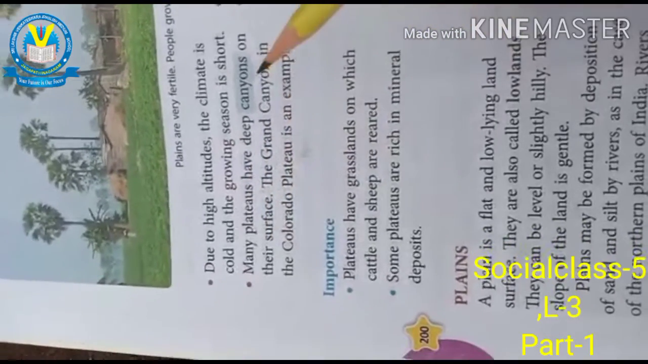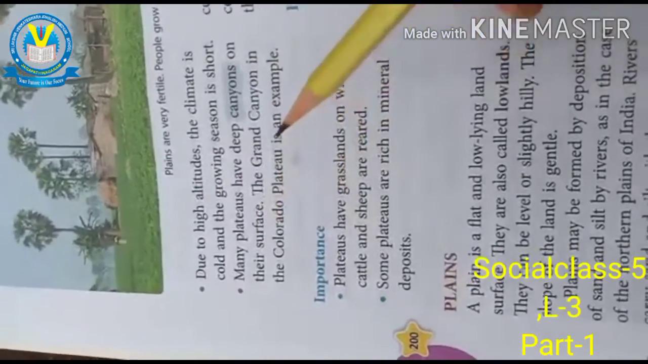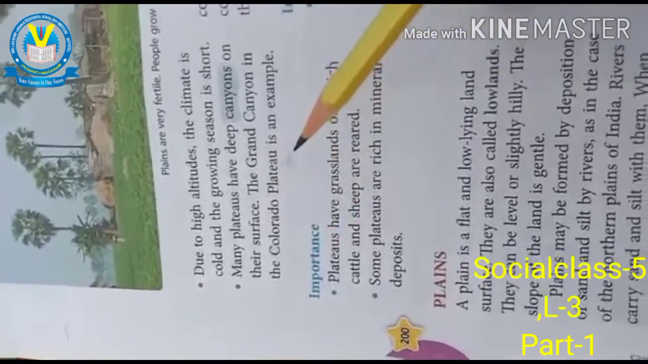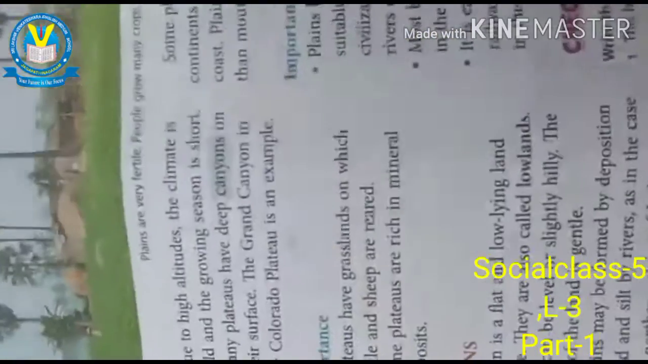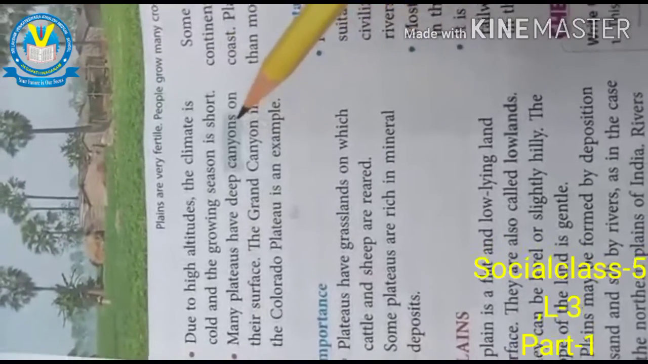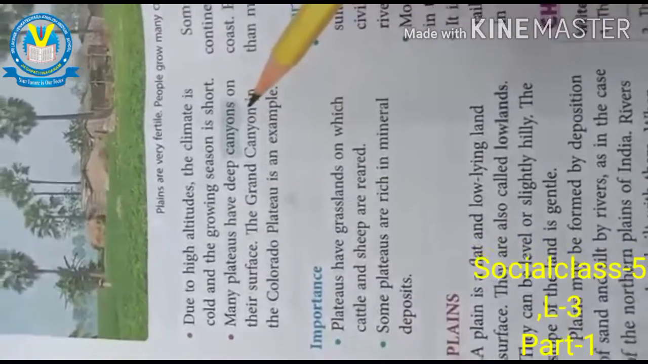Many plateaus have deep canyons on their surface. The Grand Canyon is in the Colorado Plateau. It is an example. Here canyon means deep, steep sides of rocks.